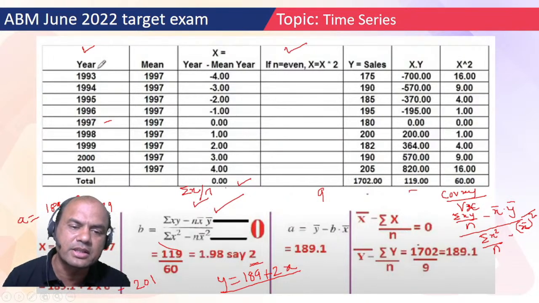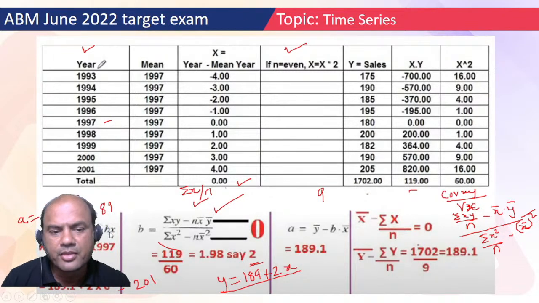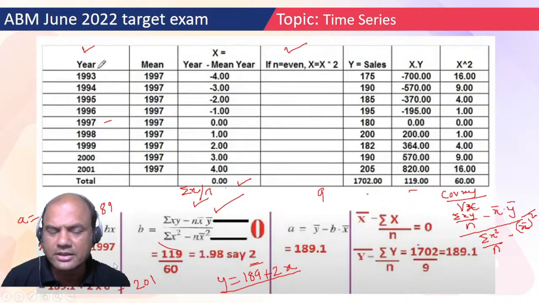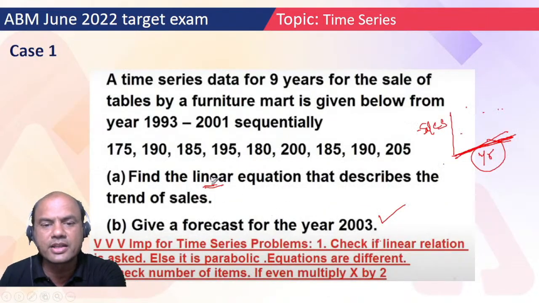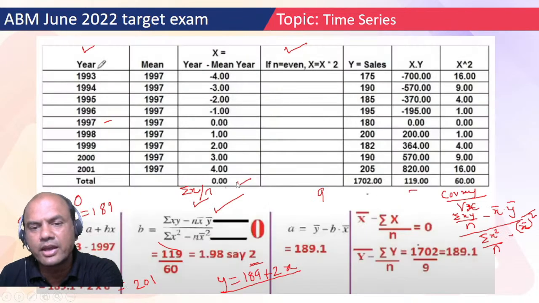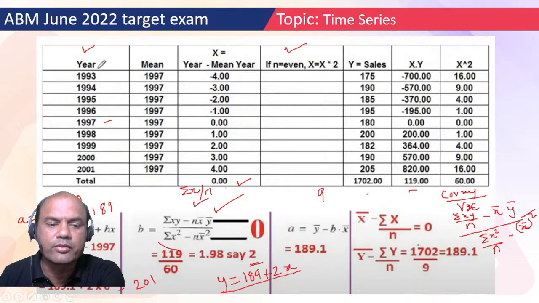So in this equation now I am having both a and b. So what does the equation become now? So the equation becomes y equals to 189 plus 2 into x, isn't it? Now I got this equation, and this is what was required over here. See this, find the linear equation that describes the trend of the sales. So this was required over here. So that's why once you get this linear trend, y equals to a plus bx, that is y equals to 189 plus 2 into x.